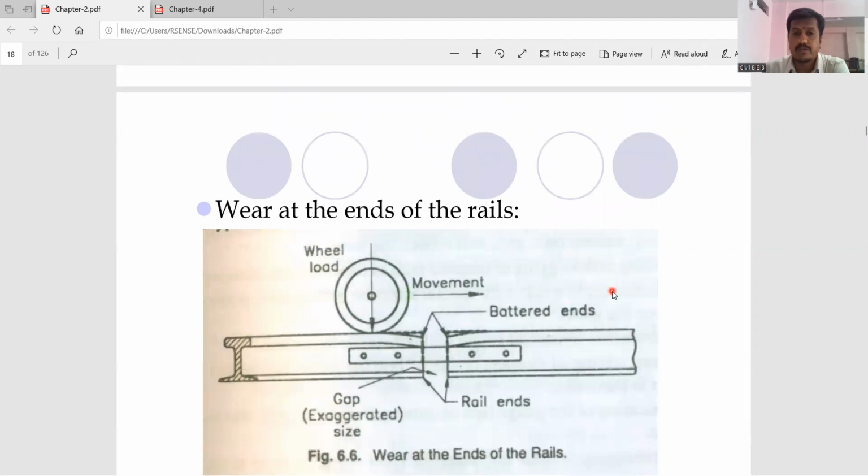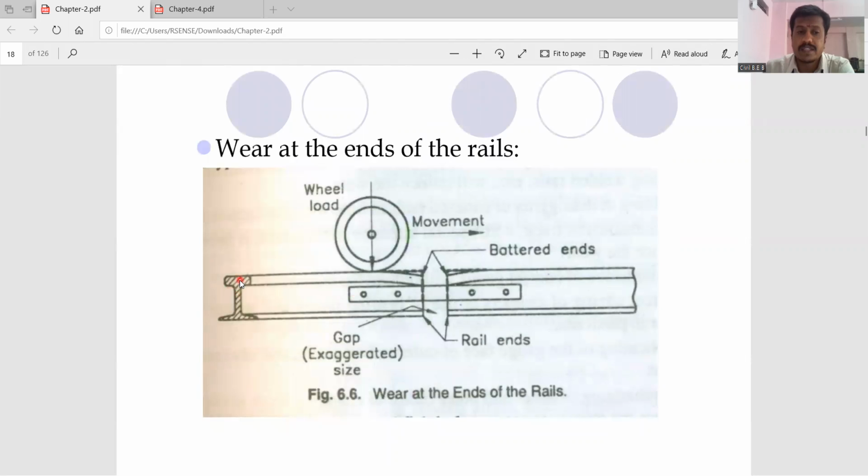Okay, I think I have shown you that particular diagram also. See, this is one rail. This is another rail. Correct? Everyone knows the length of each rail is how much? It is 13 meters. So the two rails get connected. Maybe they connect them by welding or by some other method. They connect it by electric arc welding or flash butt welding. These are a few types of welding which we use. So using these two methods, maybe they have joined these two rails together.